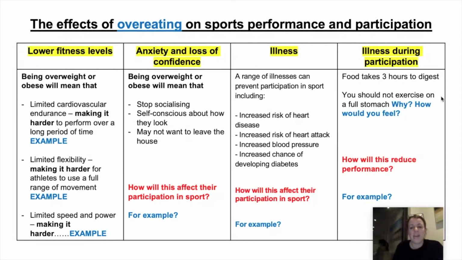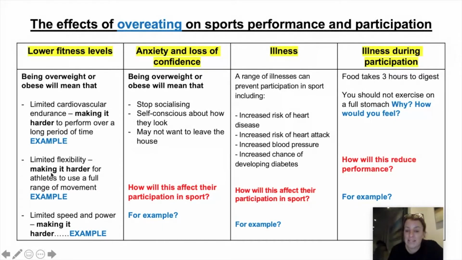So if you overeat, the first one is lower fitness levels. You're going to have limited cardiovascular endurance, which will make it harder to perform over a long period of time. So for example, a marathon runner will find it harder if they are overweight or obese, because they will not be able to keep going as long as someone who has a healthy weight.